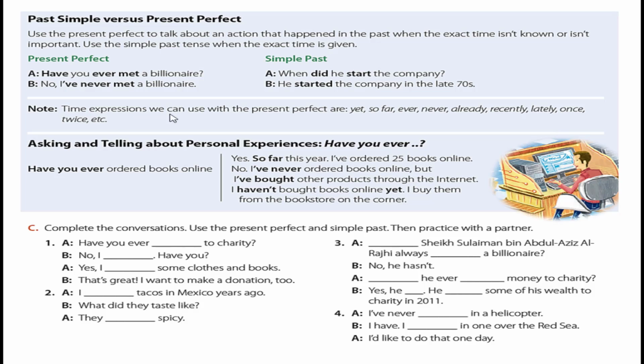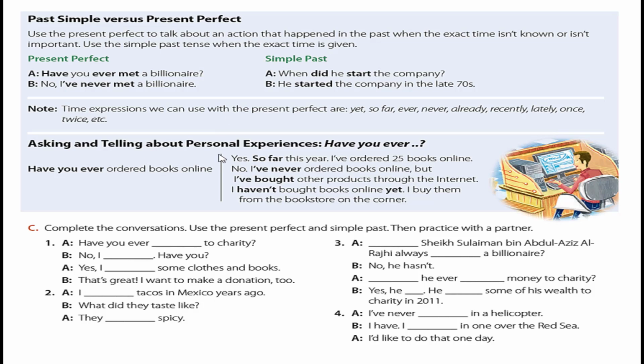Time expressions we can use with the present perfect are the keywords of the present perfect: yet, so far, ever, never, already, recently, lately, once, twice, etc. Okay, these are the most important words that come with the present perfect.